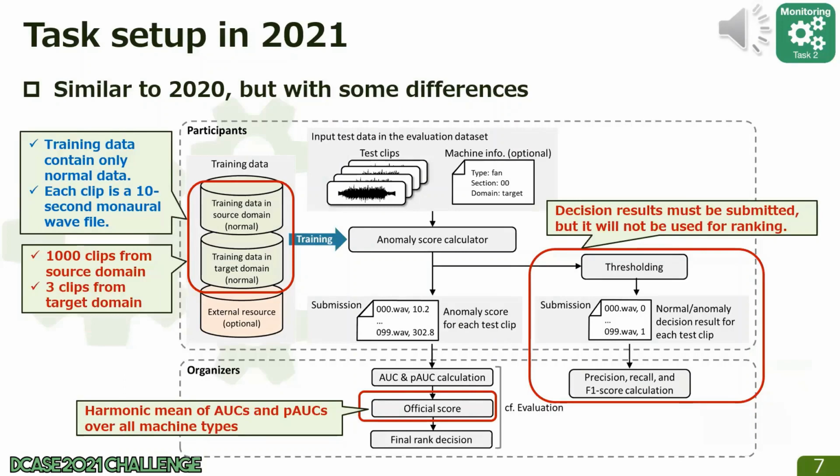The 2021 task setup is similar to 2020 but with some differences. First, 1,000 training clips were available in the source domain, whereas only 3 were available in the target domain. The official score was then defined as the harmonic mean of AUCs and pAUCs over all machine types. Finally, in addition to the anomaly scores, we required submission of the decision results. However, we did not use it for ranking.